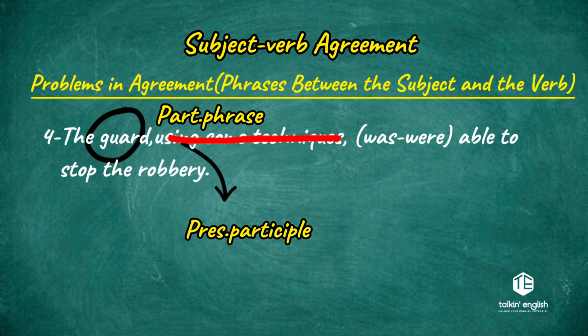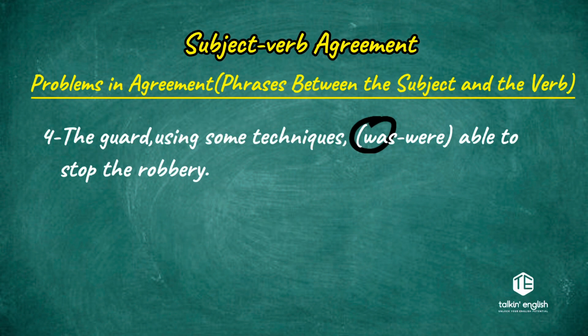The word guard is singular or plural? Yes, it is singular. And as long as it is singular, I have to choose a singular verb. So here, the correct verb will be was. Was is the correct verb because the word was is singular and the word guard is singular as well. This is the correct subject-verb agreement in this sentence.